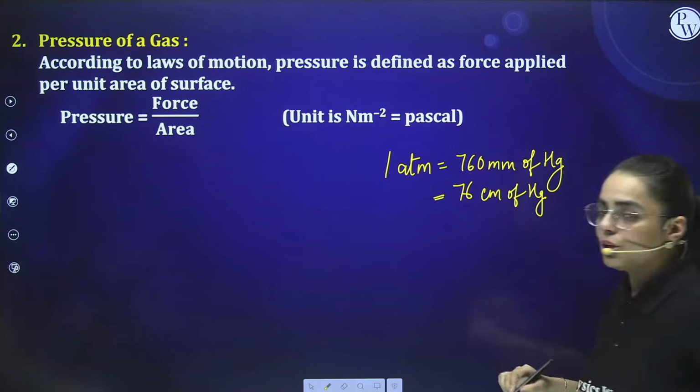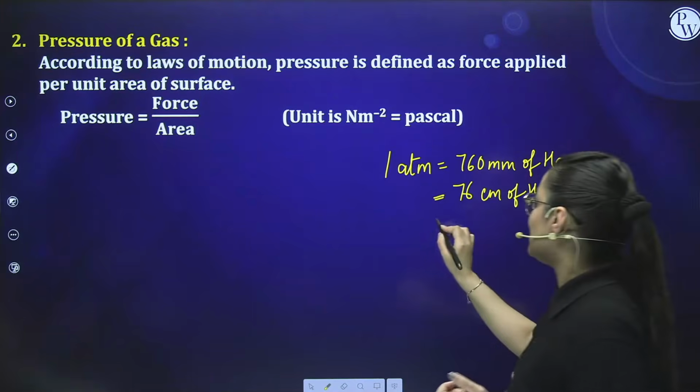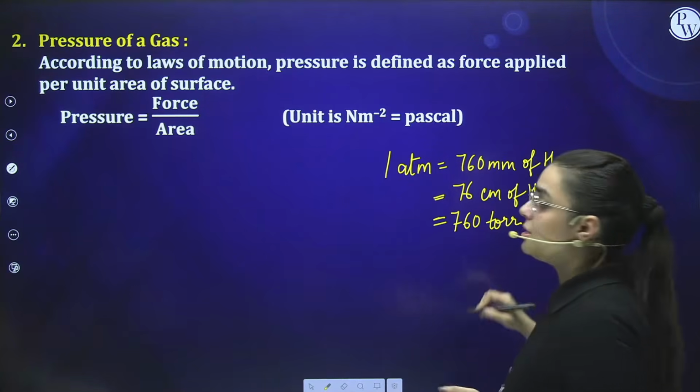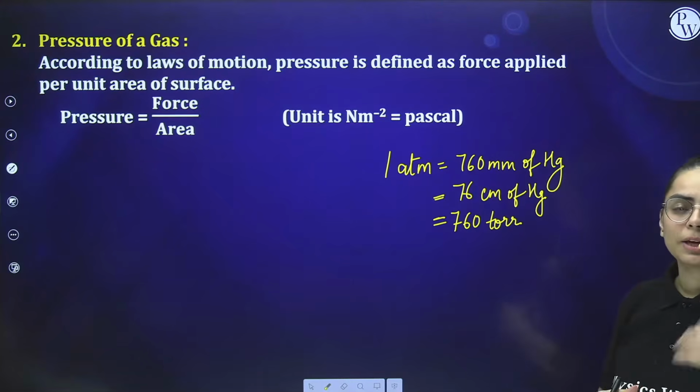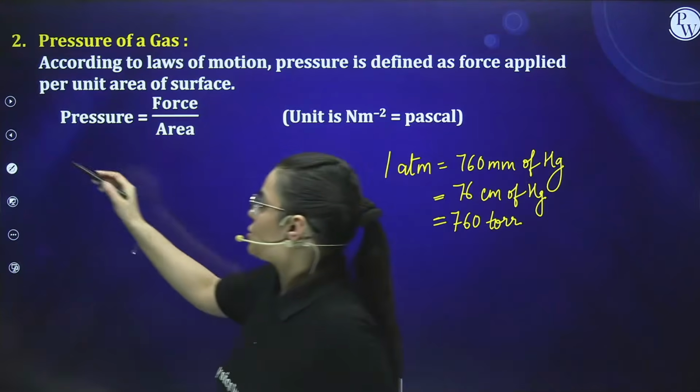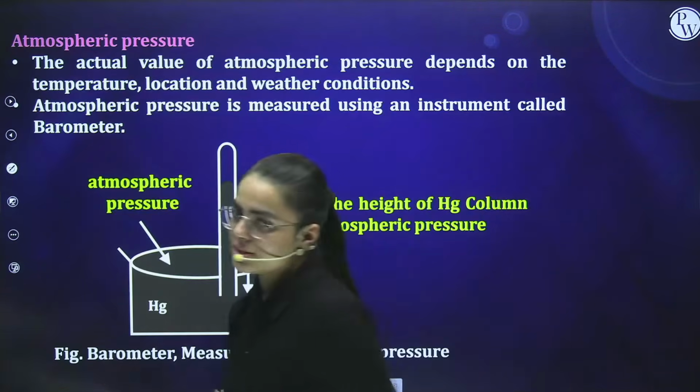And if you want to convert it into torr, 1 ATM is equal to 760 torr. Other than this, you can also convert it into bar. It will be approximately 1.01. Clear? So these are basically the units of pressure, and you do the unit conversions as well.